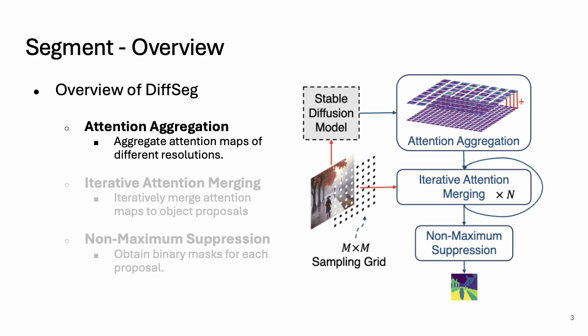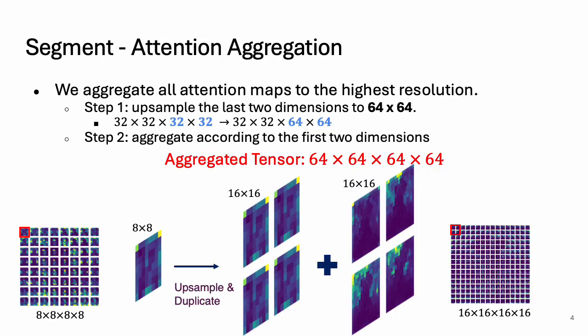Our segmentation method, DiffSeg, consists of three components: attention aggregation, iterative merging, and non-maximum suppression. A diffusion model produces attention tensors of different resolutions. Our goal is to aggregate all attention tensors to the highest resolution. The process consists of two steps. The first step upsamples the last two dimensions, and the second step duplicates and arranges the first two dimensions. In the end, the attention aggregation component returns a four-dimensional tensor of resolution 64 by 64 by 64 by 64.